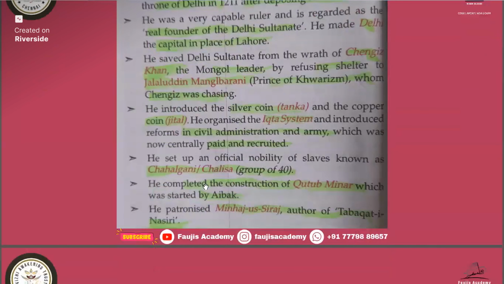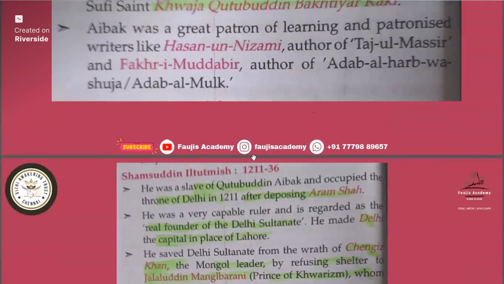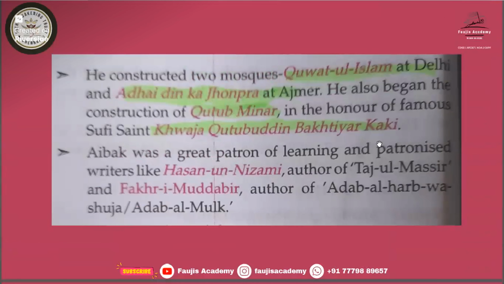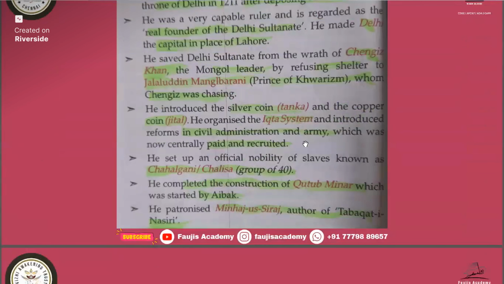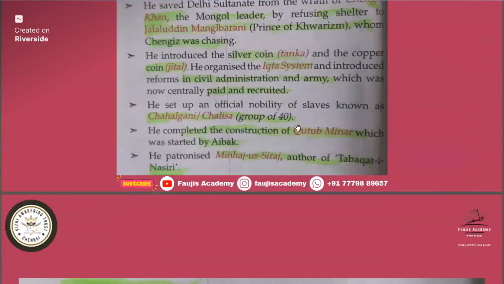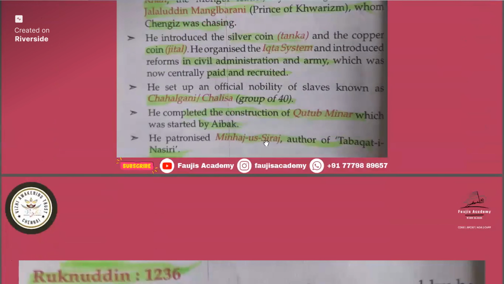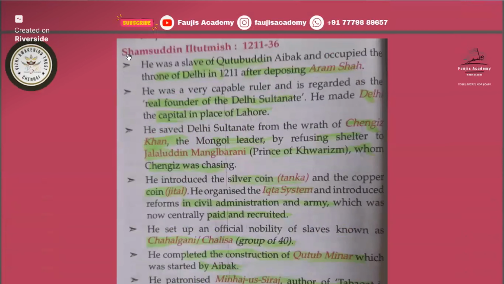He completed the construction of Qutub Minar, which was started by Aibak. That Qutub Minar was built in honor of the famous Sufi saint Khwaja Qutbuddin Bakhtiyar Kaki, and it was not completed by Aibak, but it was completed by Iltutmish. So Qutub Minar's construction was started by Aibak and completed by Iltutmish. Then he patronized Minhaj as-Siraj, author of Tabaqat-i-Nasiri. So who wrote Tabaqat-i-Nasiri? Minhaj as-Siraj. He was the court poet of Samsuddin Iltutmish.